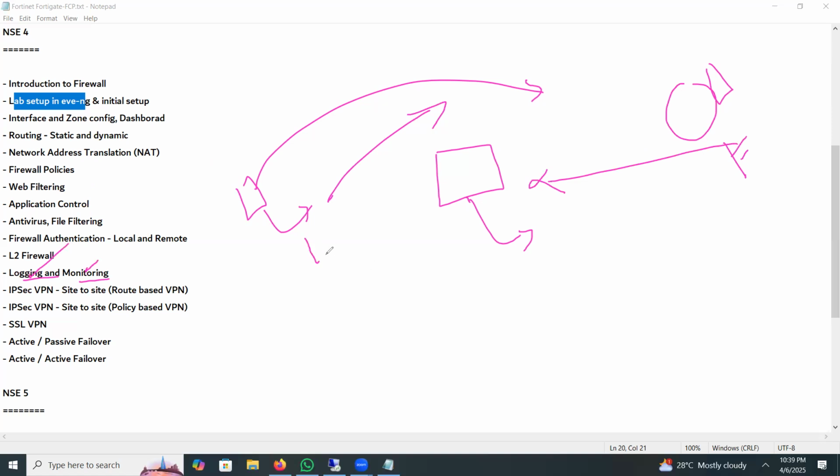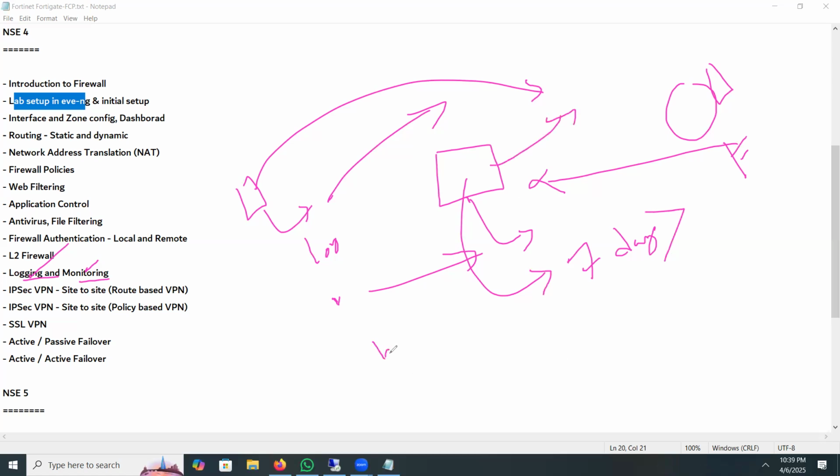You need to check the log to verify which traffic is for which one, and also monitoring. This is the regular task. On the firewall, you have almost 7 days of logs. But if you need more than 7 days, then you need to use a log server. It can be PRTG, it can be any syslog server, and many more. Okay, so this is logging and monitoring.